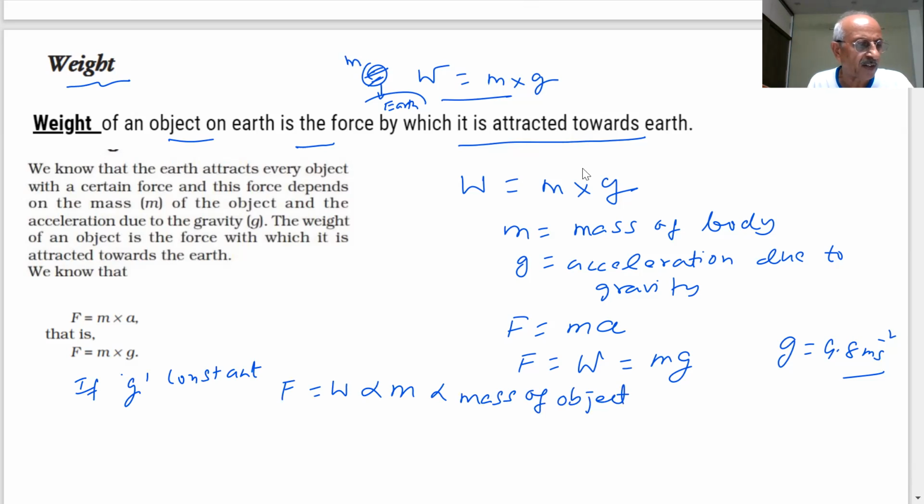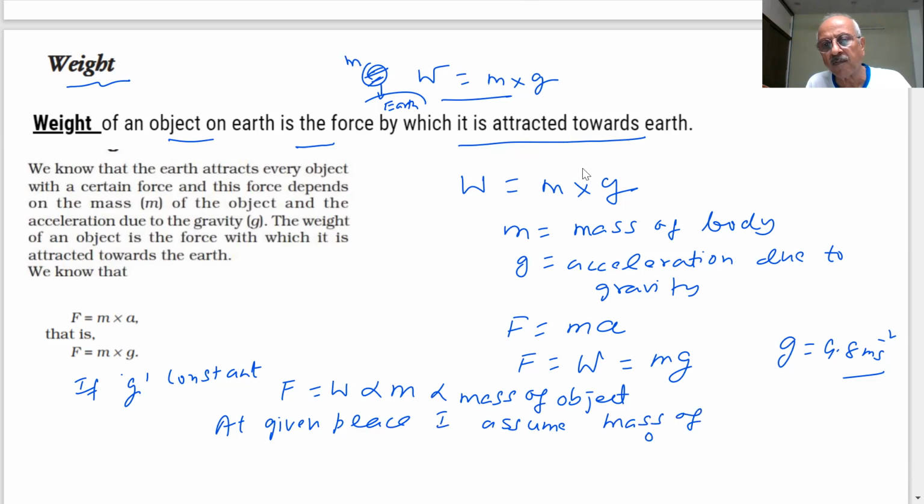Mass of the object. And due to this reason, at a given place, we can use the weight of an object. So at a given place, I can assume the mass of the object equal to its weight. Why?